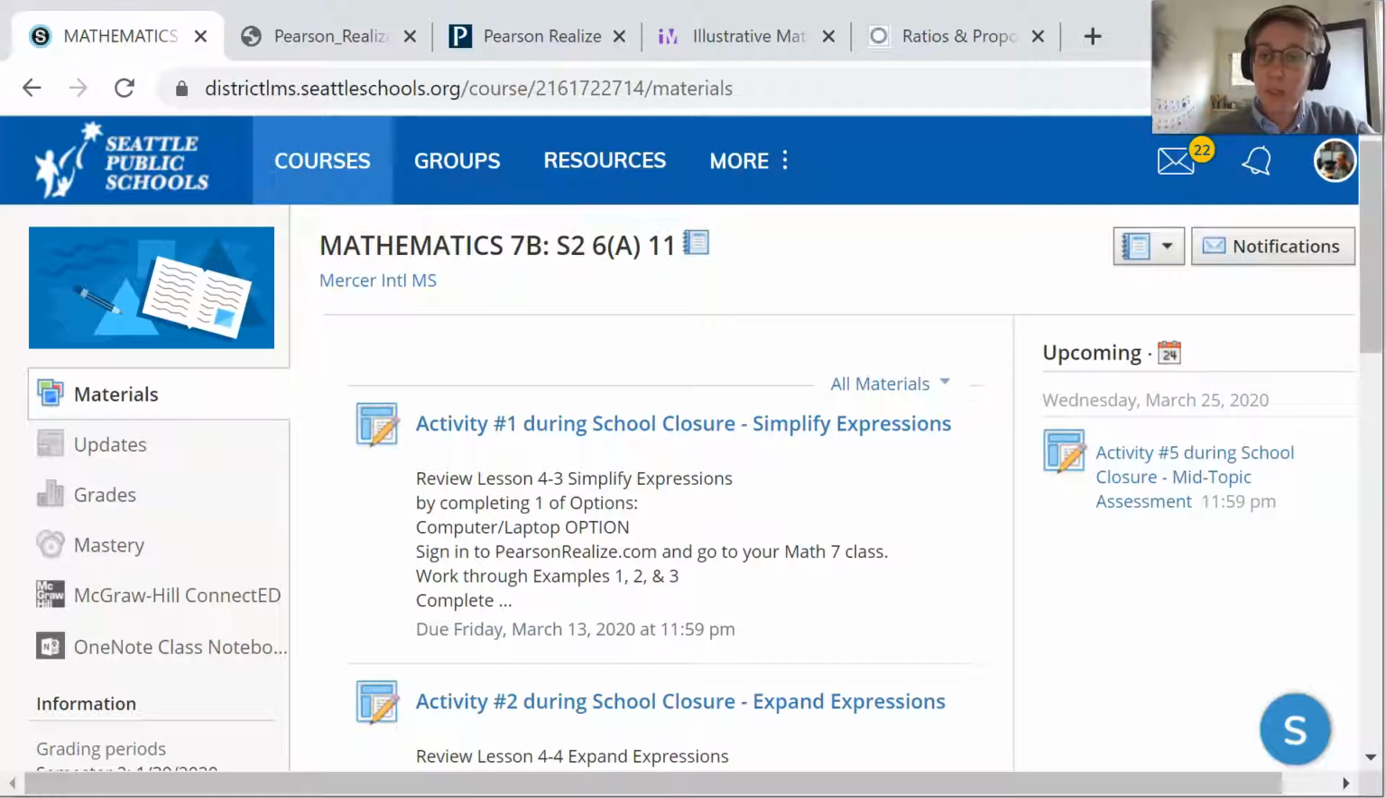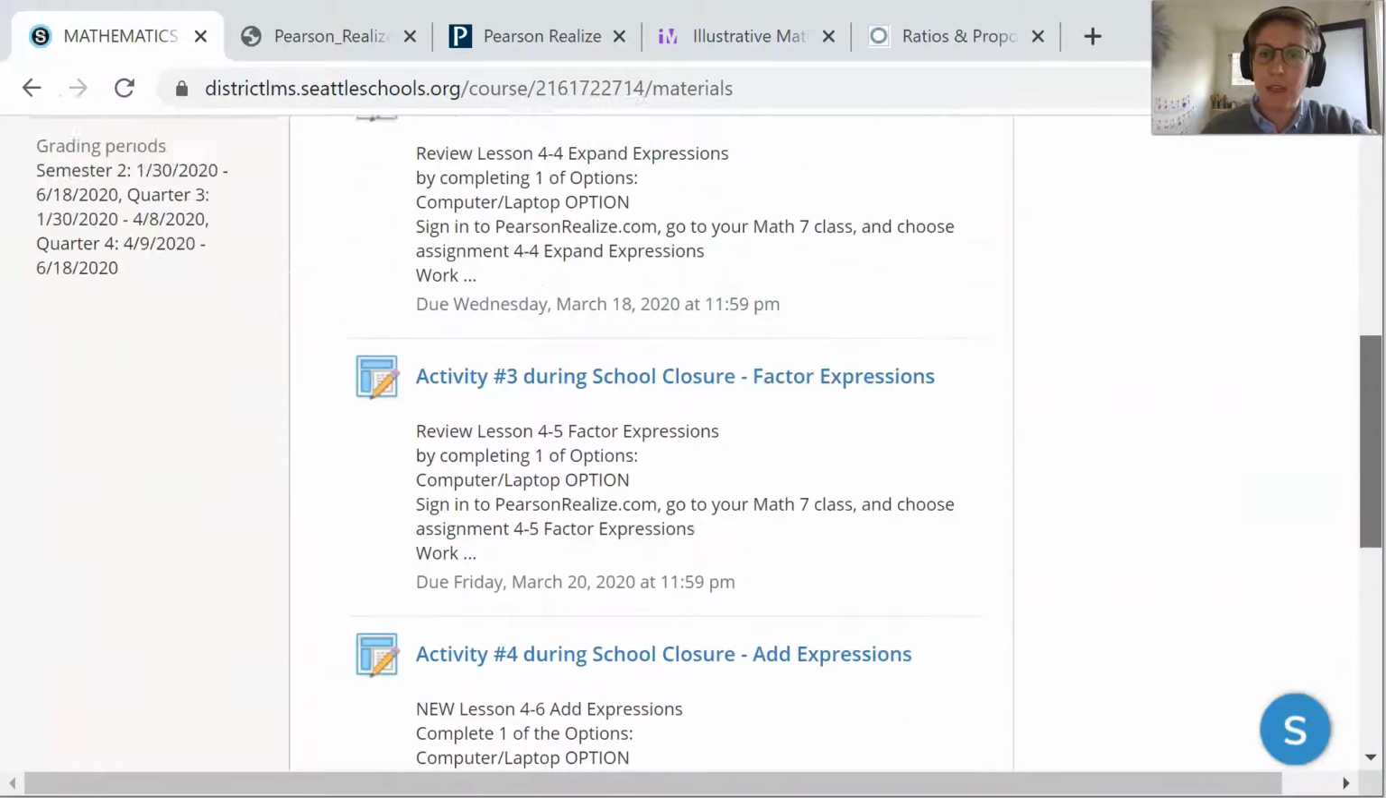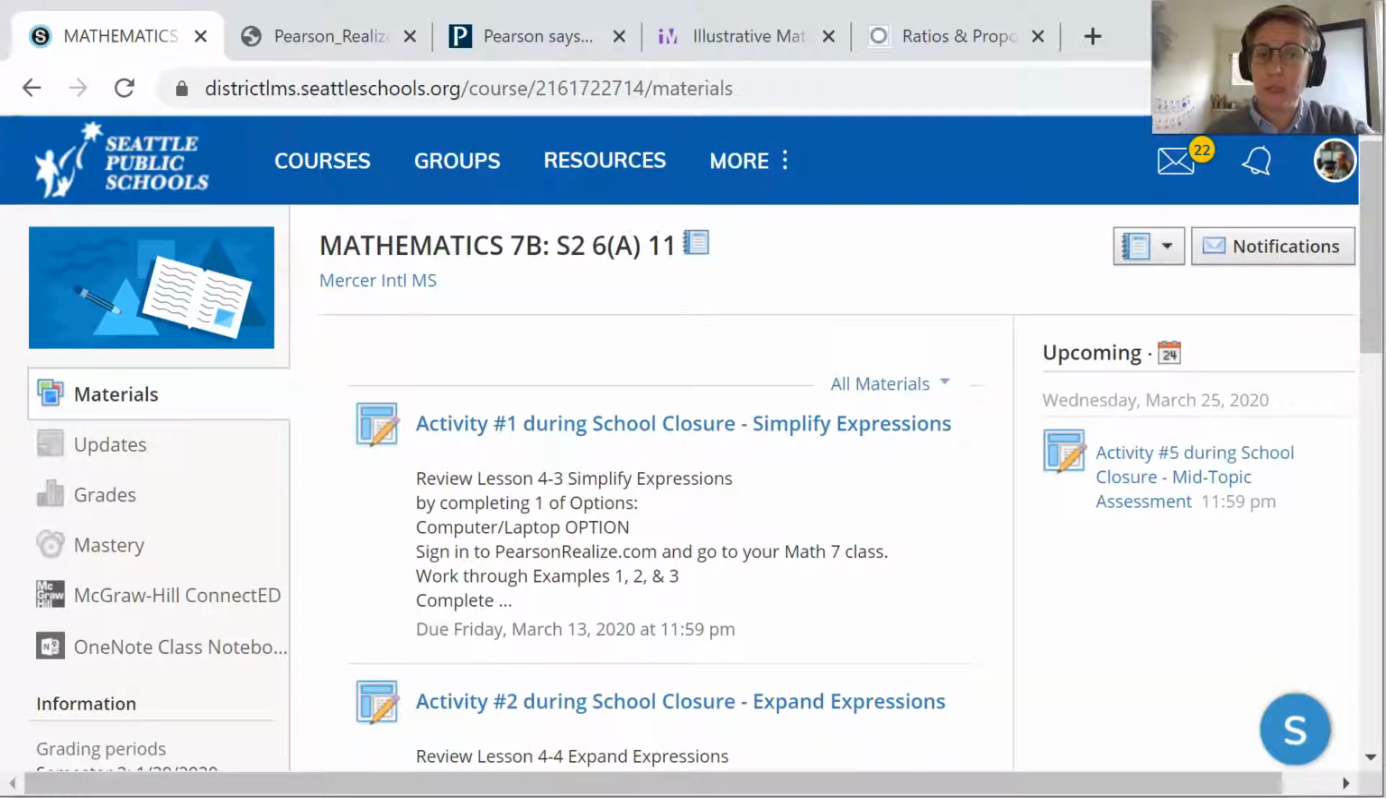If you're currently enrolled at Mercer, we're going to be enrolled in a course already. This is, for example, a Mercer course, Math 7B. So this is one of the 7th grade math classes. And this one has activities posted, activity 1, 2, 3, 4, and 5. And it's showing you, this 7th grade teacher, Mr. Kochevar, is showing you what it is he's expecting you to be working on.